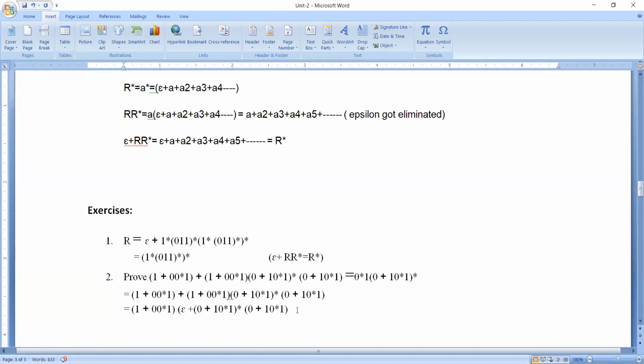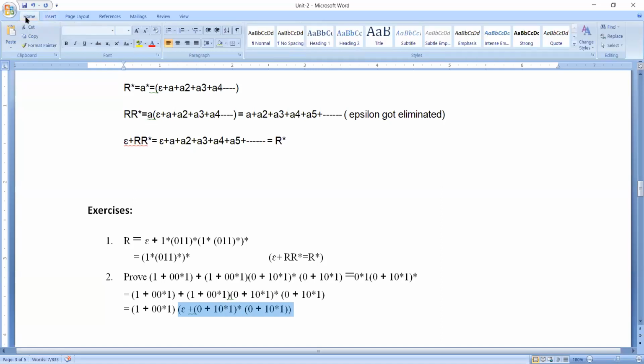Understood? So this is going to remain. Okay, now if you observe thoroughly, this part has been taken off. Now if you observe this part thoroughly, do you feel we can simplify anything over here? You can see here this is our epsilon plus r star form, r star r, whatever it may be. Here we have star and here we have r. So what is our r? 0 plus 1 0 star 1, this is our r.